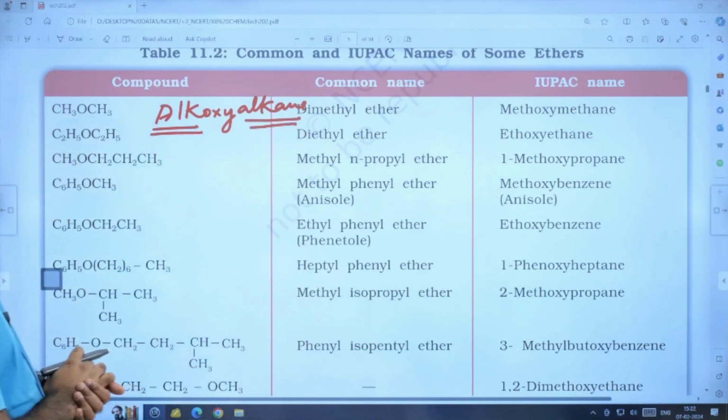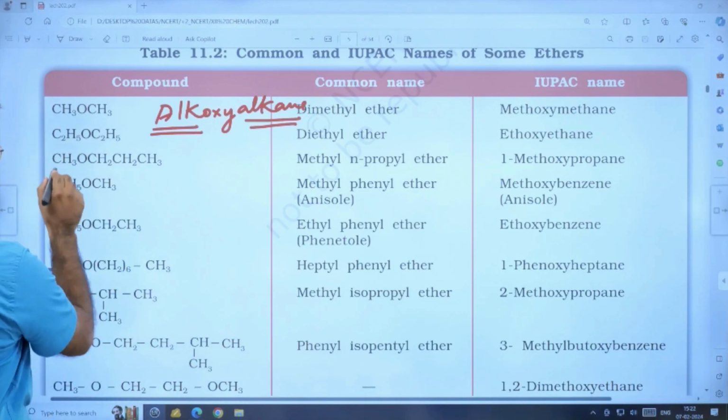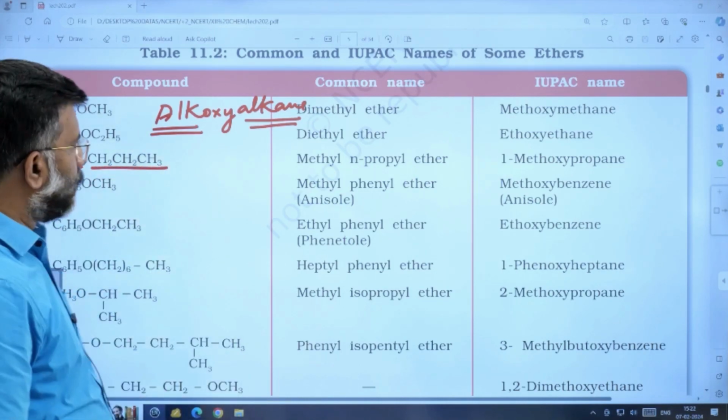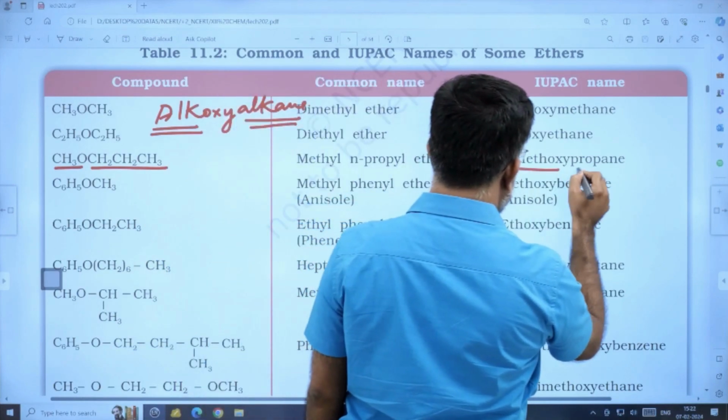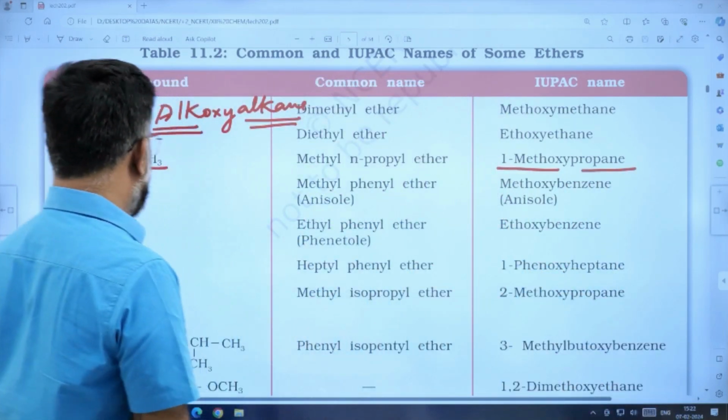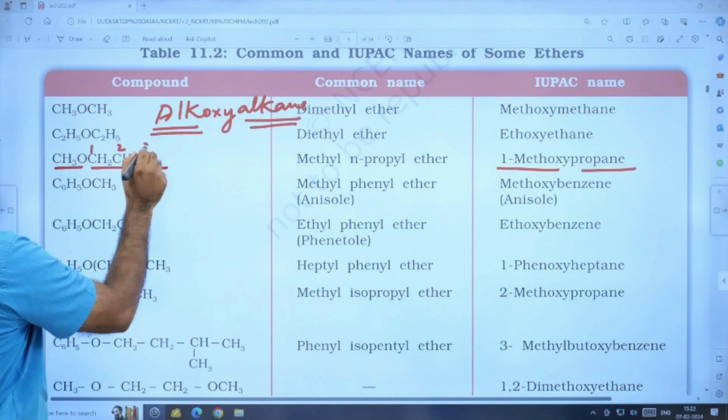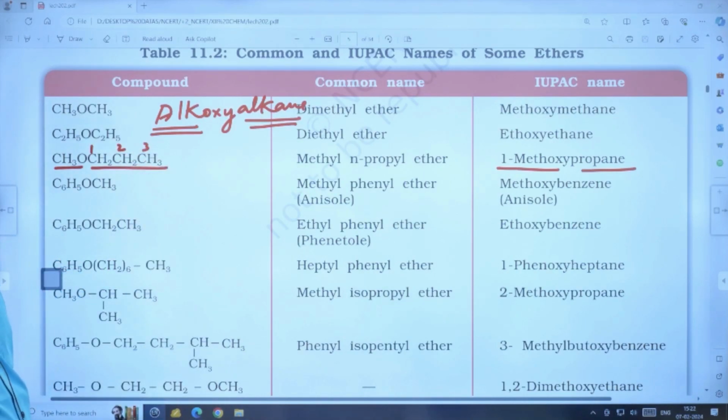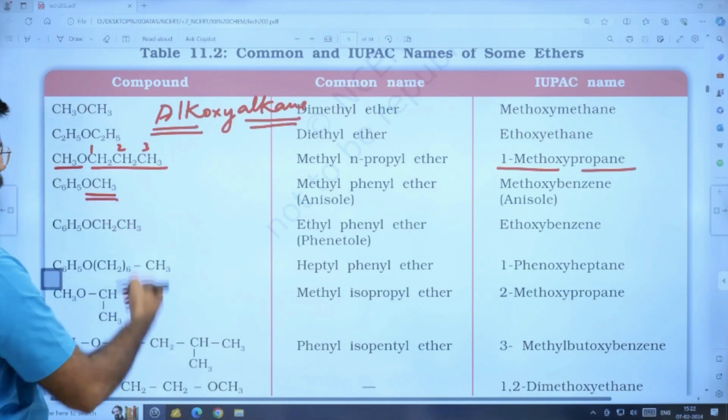You see, 1-methoxypropane, it is 1, 2, 3. 1-methoxypropane, like that.